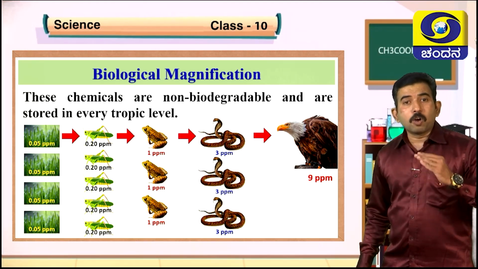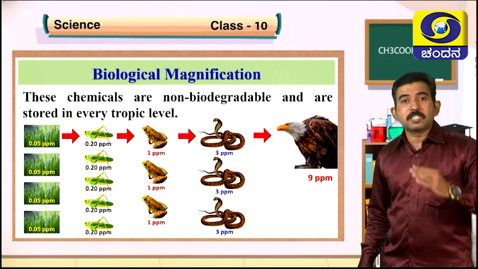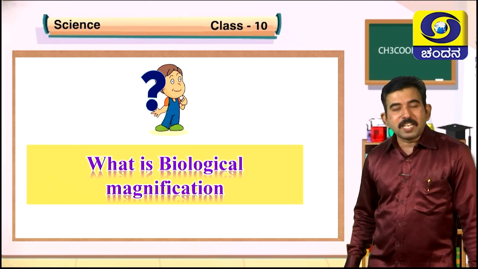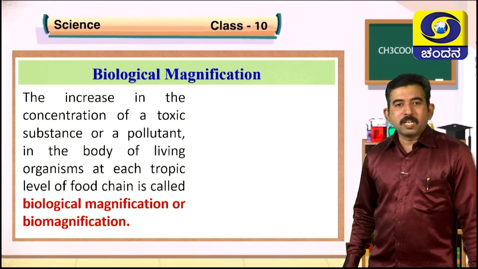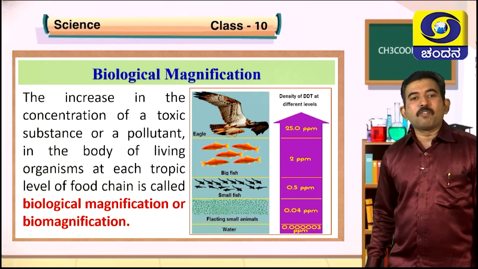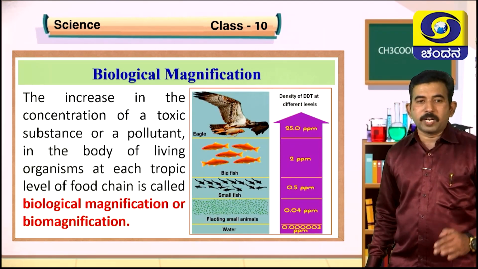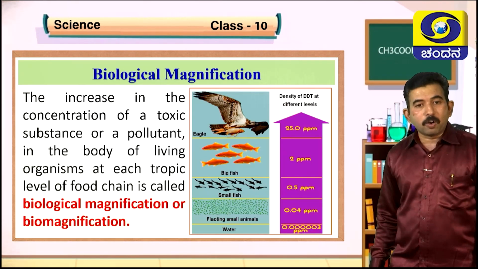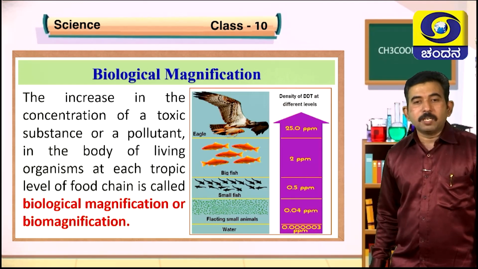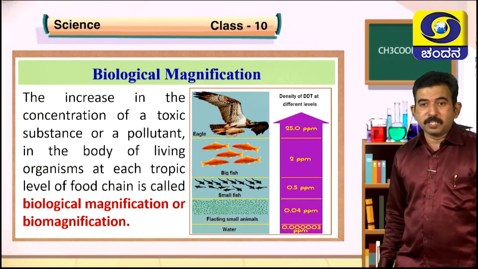At every stage the concentration of the toxic chemicals keeps on increasing. Can you define what is biological magnification? Yes, you are right. Biological magnification is the increase in the concentration of a toxic substance or a pollutant in the body of living organisms at each trophic level of the food chain, and it is called biomagnification or biological magnification.